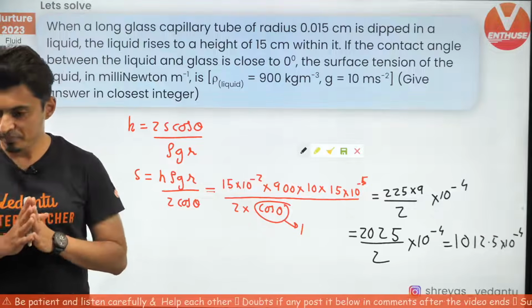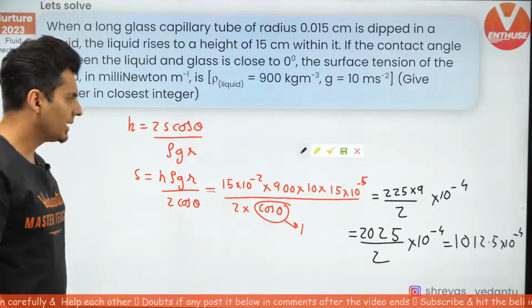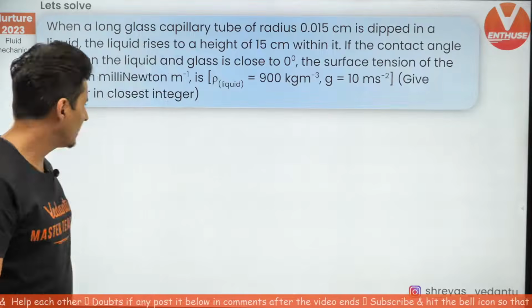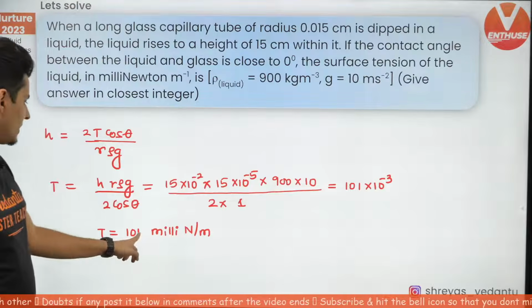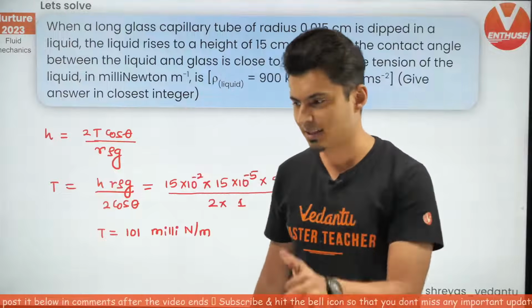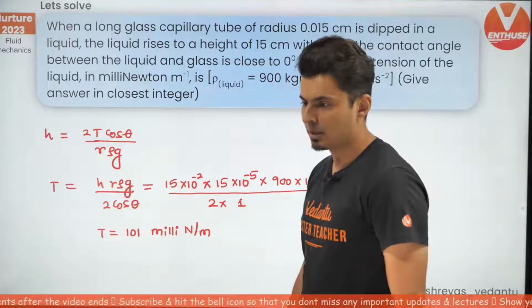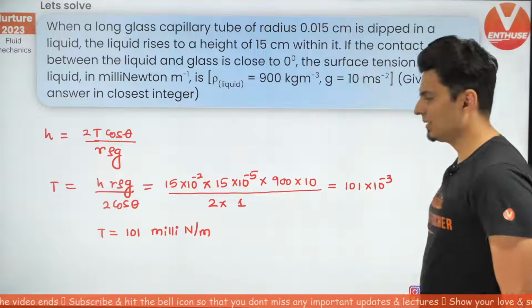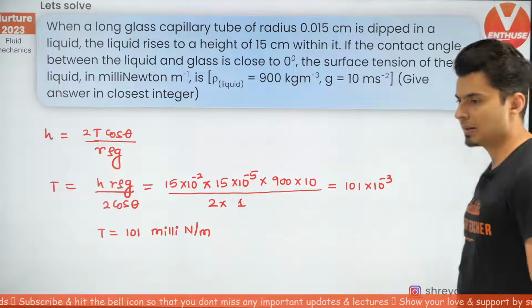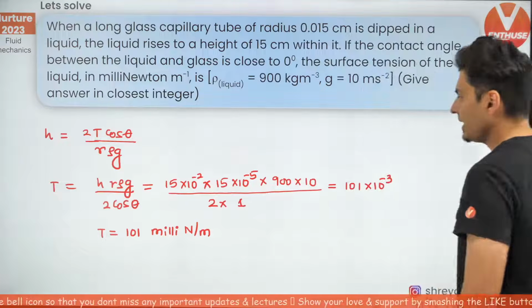Arun, is it 0.11? I doubt it. Just check this out. Is it 0.11 or 0.101? I think it is 101. I think you missed 10 somewhere. Just check that out. So it should be 101, I believe. Yeah, 0.101 millinewton per meter. Okay. Perfect. All right. Let's move ahead to the next question.